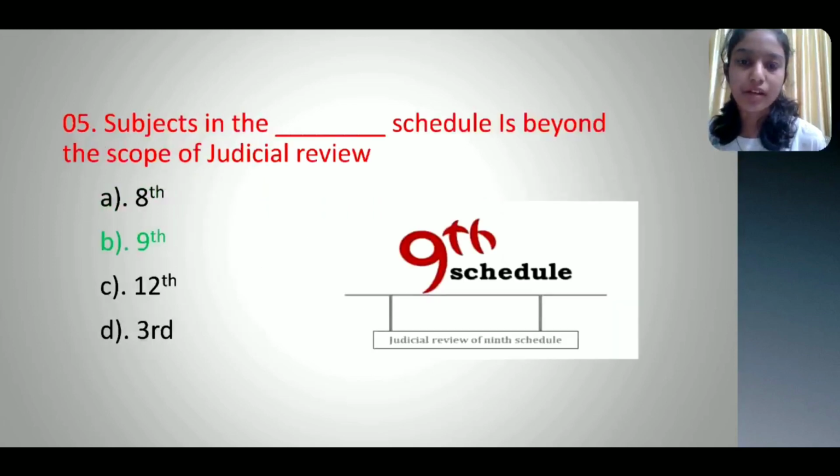Fifth question. Subjects in the dash schedule are beyond the scope of judicial review. Option A 8th, option B 9th, option C 12th, option D 3rd. And the correct option is option B 9th.